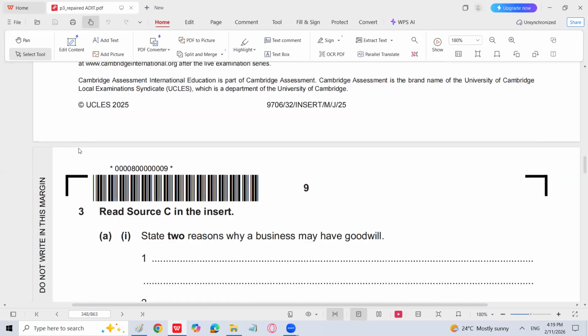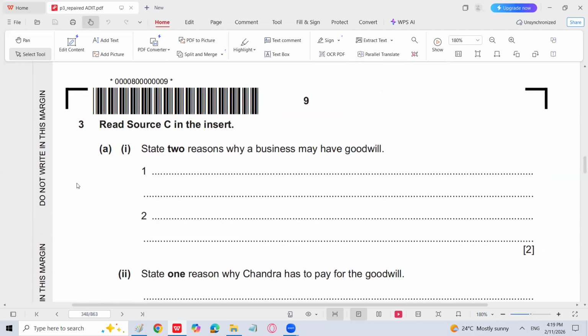May, June 2025, question 32. State two reasons why a business may have goodwill. Because of a good year of trading, good location, good morale of employees, motivated employees, retention of customers, better relations with suppliers, and high quality of product. These are the reasons of goodwill. But that is inherent goodwill, existing goodwill, and existing goodwill will not be recorded in the books of account.